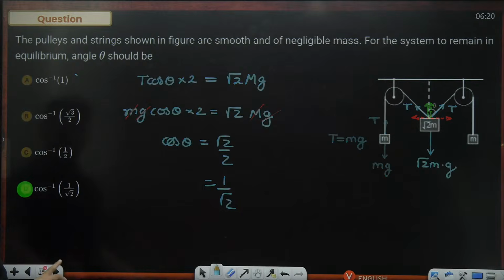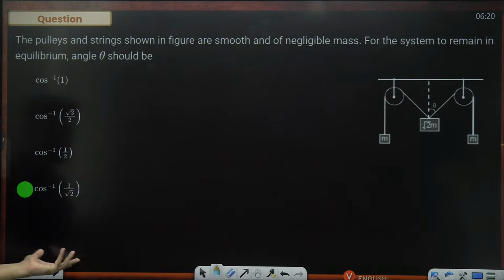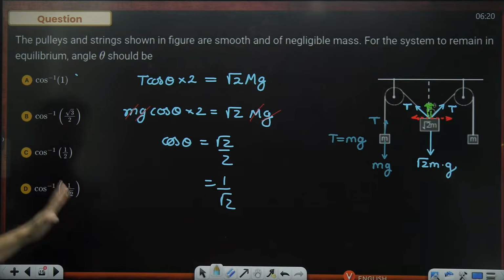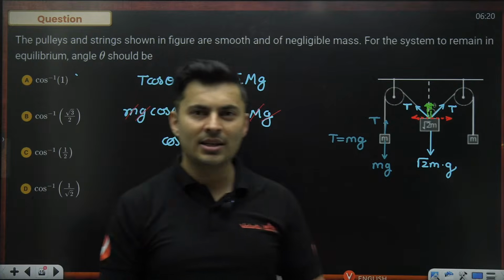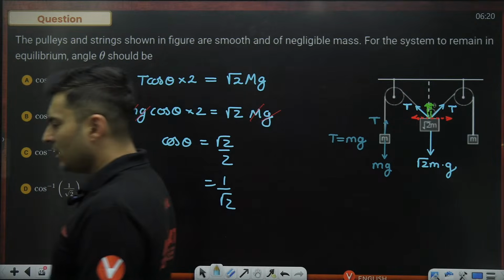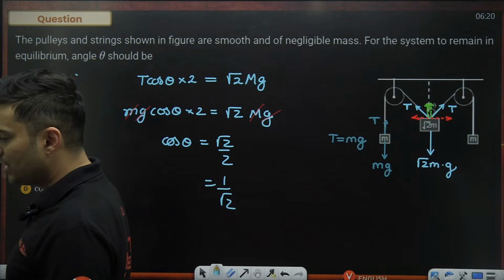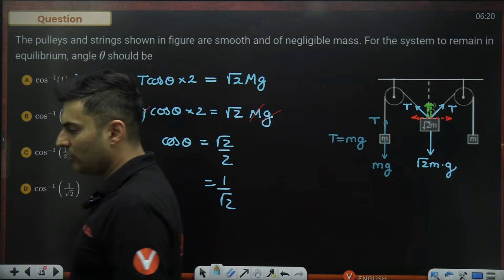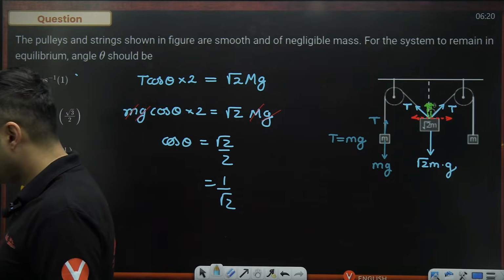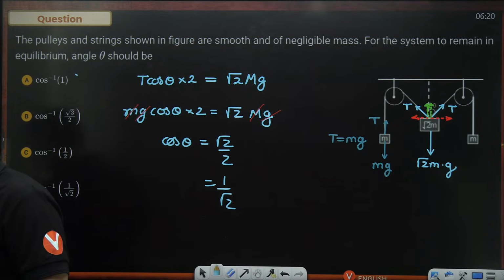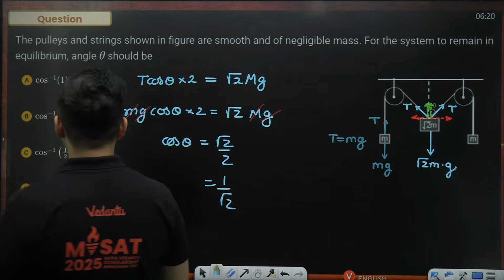So it will be cos inverse of 1 by root 2, which I know is 45 degrees, but yeah, we can just leave it like that because the options are like that. Yes, it is 45 degrees, but you have to leave it in the given or required form. Don't try to put 45 degrees because that is not there in the options. Is that okay? Perfect. Can we go ahead? Okay, let's move.